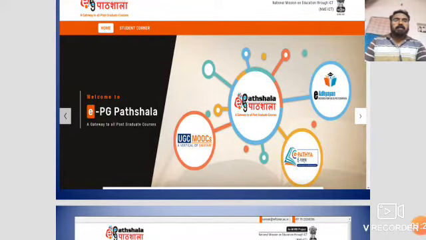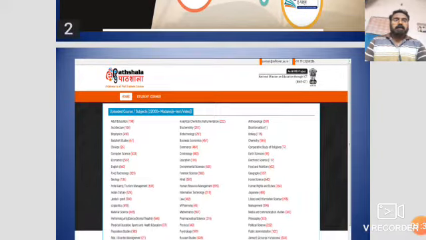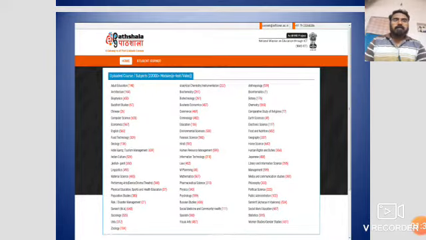There are two corners, home page and students corner. You click the students corner, and that page will open like this. All the arts, science and other subjects are mentioned in this: arts, science, engineering, and the other languages also. So this slide shows the uploaded courses subject-wise, and the total number of modules inserted is highlighted in red color.